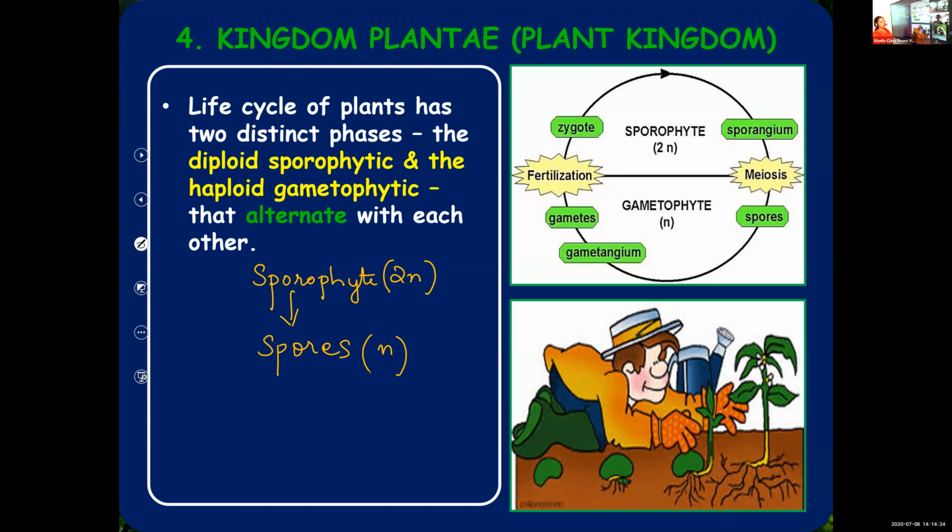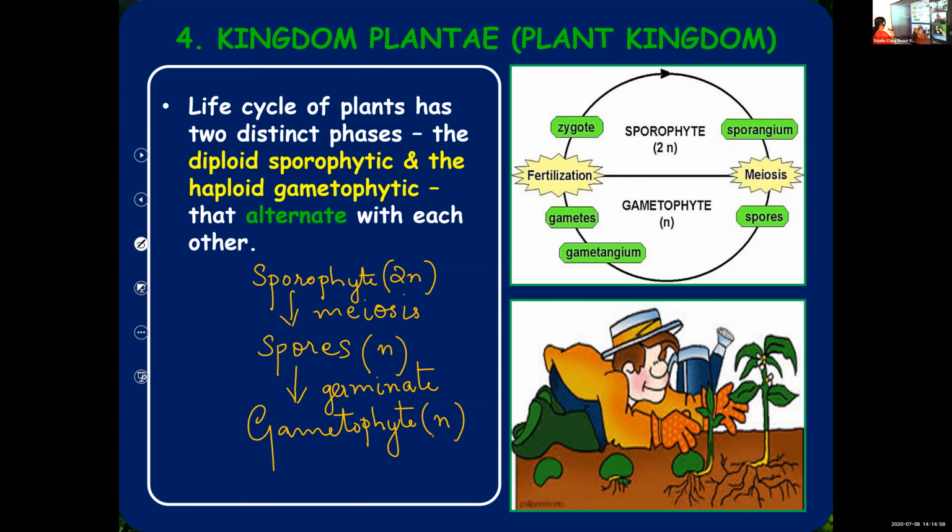Anybody? The chromosome number is reducing. Is it mitosis or meiosis? Meiosis. So here meiosis takes place and we get haploid spores, and these spores will germinate and they will produce gametophyte. And as I told you, gametophyte is haploid. So just the spores are germinating and forming the gametophyte, which will be haploid.